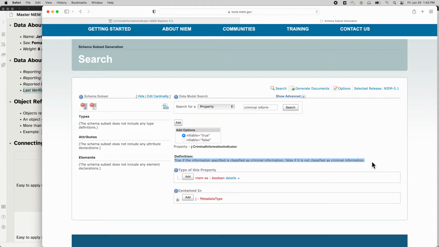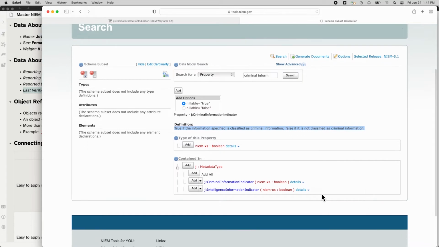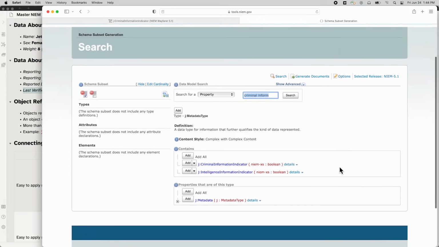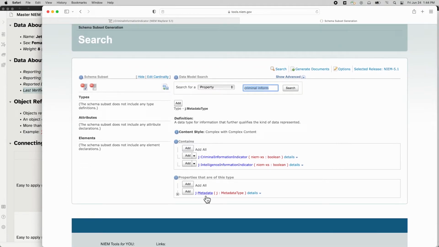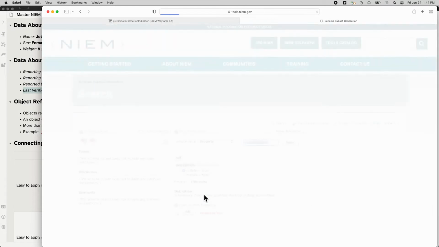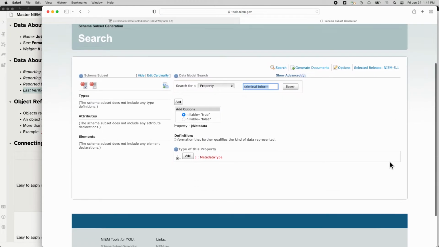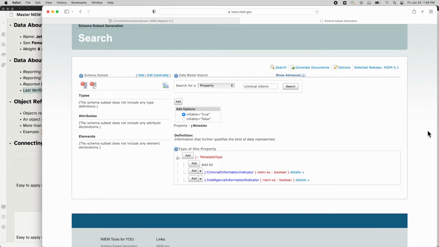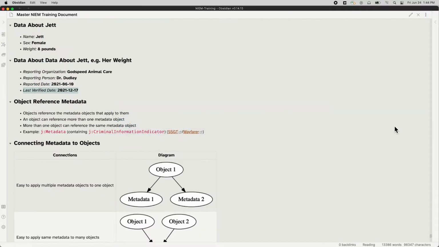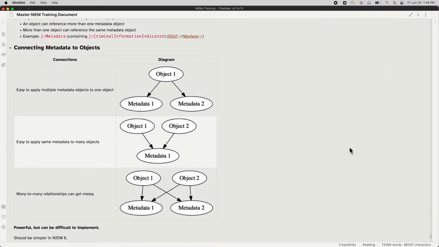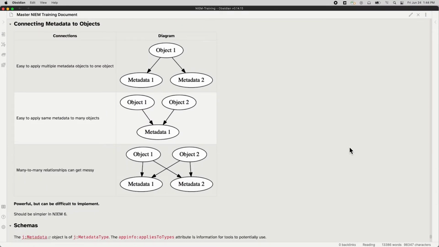That's metadata. It's about another piece of information. It's not data in and of itself about a thing. It's information about the information about a thing. Let's see what it could be contained in. It could be contained in things of J metadata type. What kind of things are of J metadata type? Well, click on the type in SSGT, and we'll get a list of the properties, and it's the metadata object. So there's a J metadata object. Oh, that's cool. Let's go find more about that. Let's go back to the notes first and talk a little bit more about how we do metadata before we delve into this particular metadata piece.